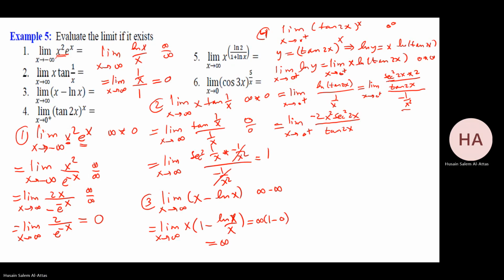I can rewrite this as the limit as x goes to 0 from the right of minus x secant squared 2x times 2x over tan 2x.